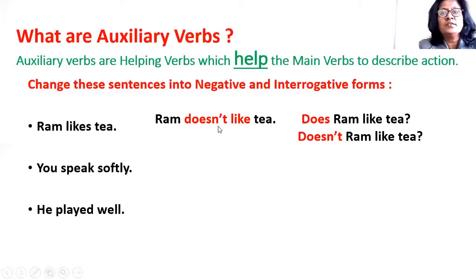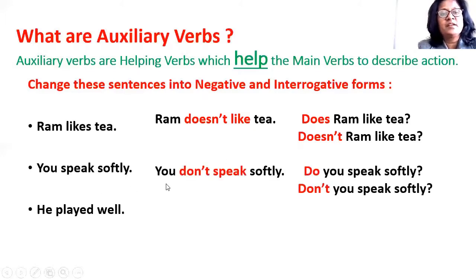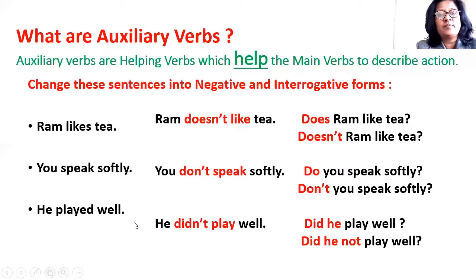So, you have added does to make the sentence negative and interrogative. You speak softly. Now the negative will be you don't speak softly, the interrogative, do you speak softly, and the negative interrogative, don't you speak softly. So here do and does are auxiliary verbs. Now, he played well. This sentence is in simple past and the negative will be he didn't play well.